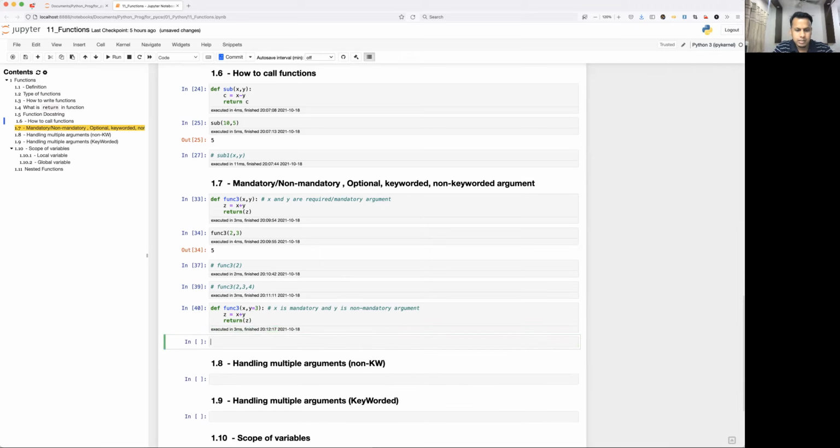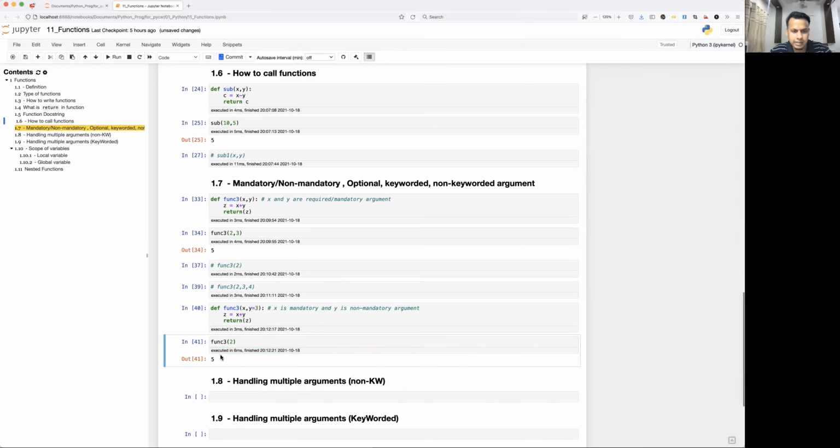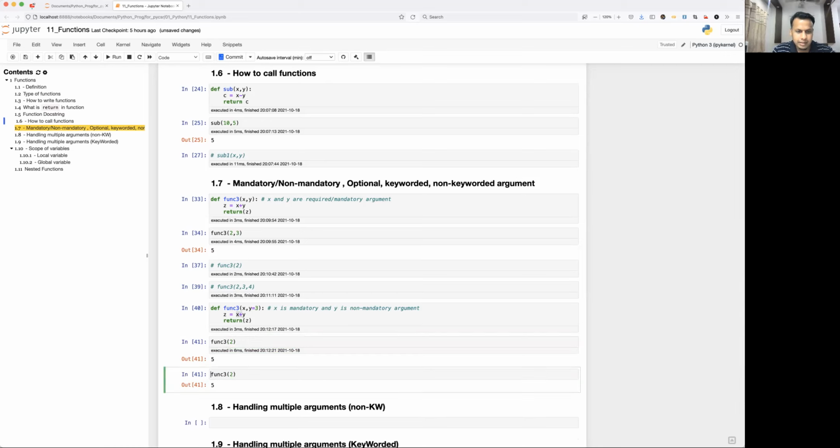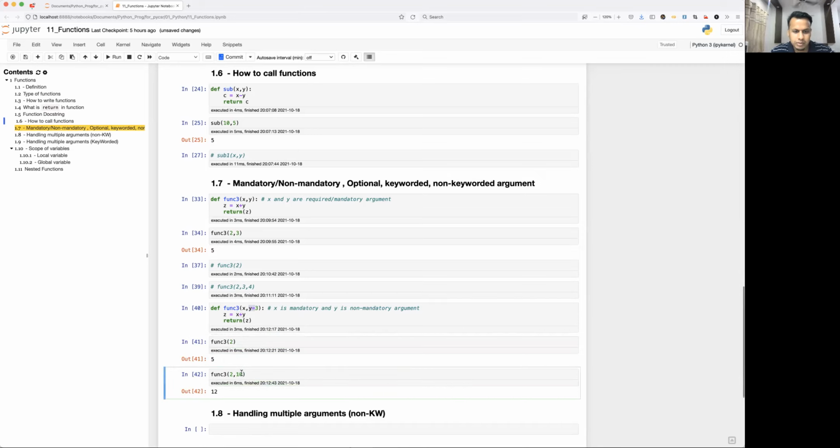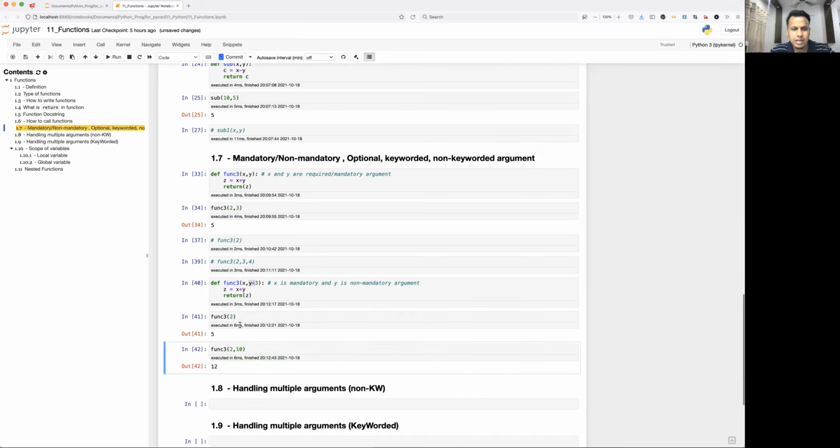Okay, now let's call it func3. I'll just call 2. See here, 2, and how is it getting 5? Because y equal to 3 is already there. So x plus y, that is 2 plus 3, that is 5. Let's take another example. I'll just give 10. So now you are overwriting the predefined value of y with 10. So now 3 will become 10. So 10 plus 2, 12. Okay, so this is how you make mandatory and non-mandatory arguments.